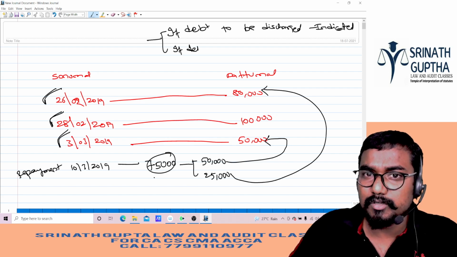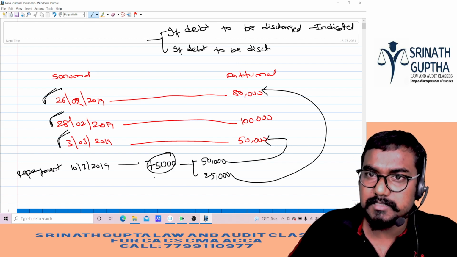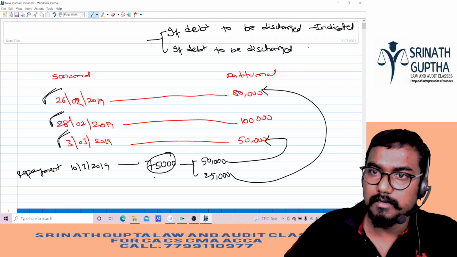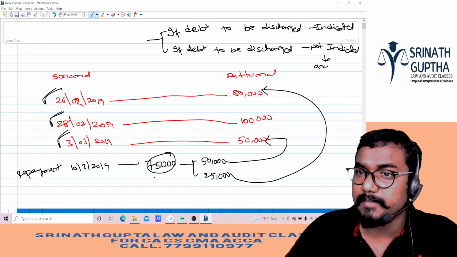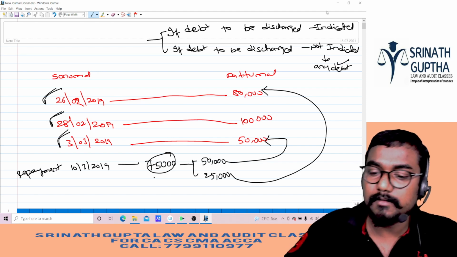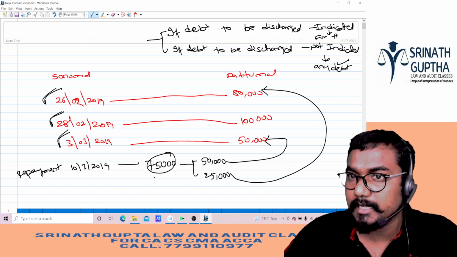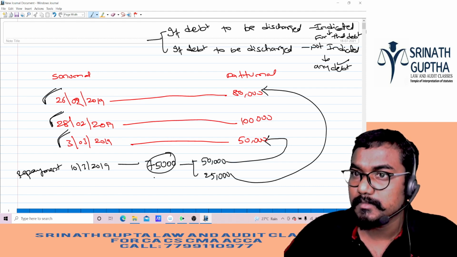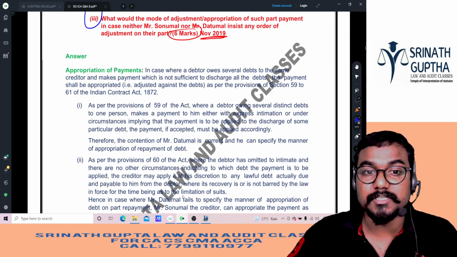If debt to be discharged is not indicated, it can be used to discharge any debt. Which debt, beta? Any debt, including time-bound debt. Indicated, no? For that debt only we have to use it, beta. For that debt only it must be used. Clear, na beta? Answer. Appropriation of the payments.